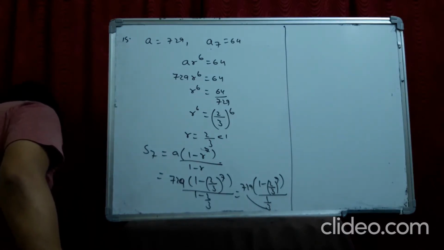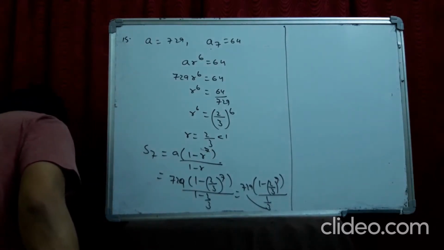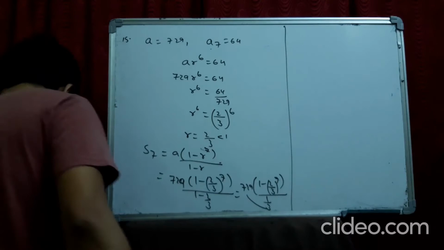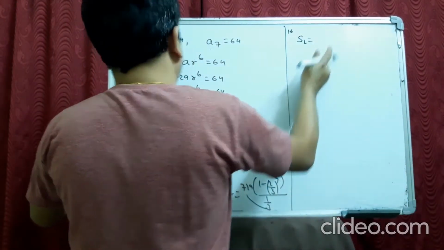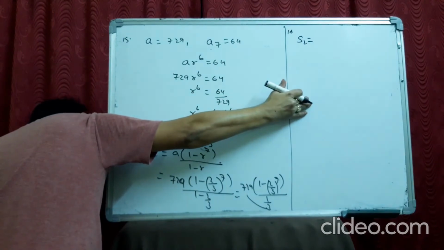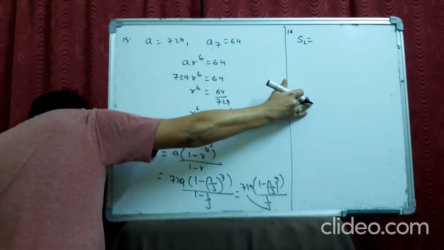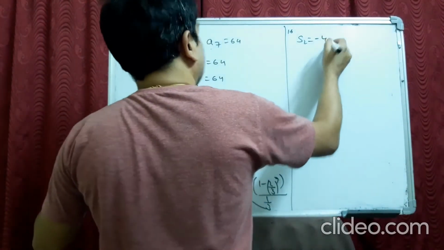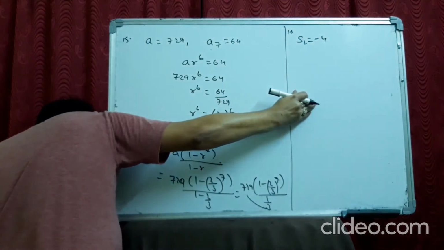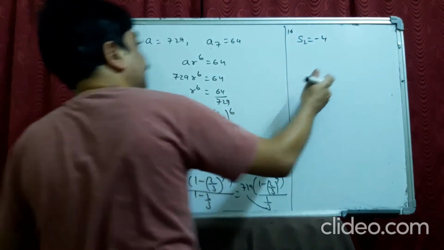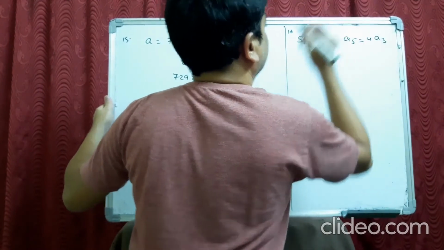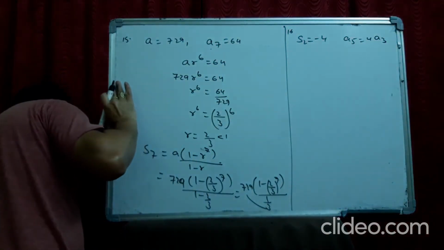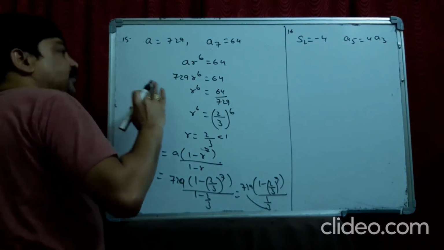Find a GP for this. The sum of the first two terms, S2, is minus 4, and the fifth term is 4 times the third term. A5 is 4 times the third term, 4 into A3. You have to find out the GP.